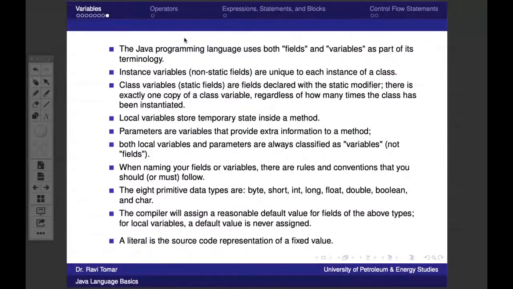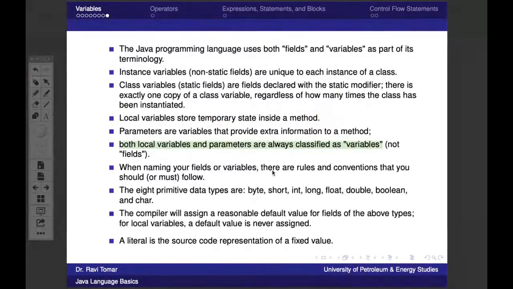So this is all we have discussed about variables. The Java programming language uses both field and variable as part of its terminology. Instance variables are non-static fields. Class variables are the static fields. Local variables store temporary state inside a method. Parameters are variables that provide extra information to a method, so within the parentheses. Both local variables and parameters are always variables, not fields. One thing to be added: local variables and parameters are always variables. We will never call them fields because fields are class level properties. So from here we can conclude that only the instance variables, the non-static ones, are called fields.